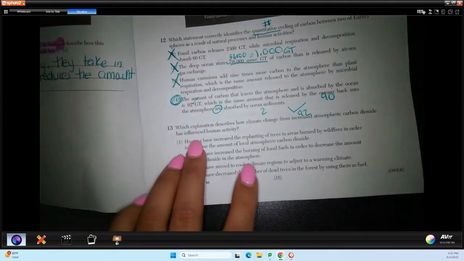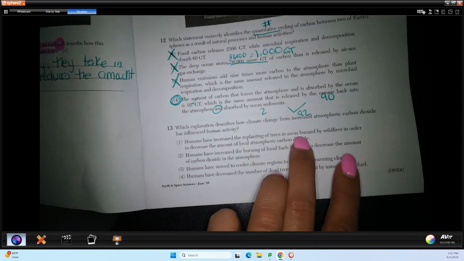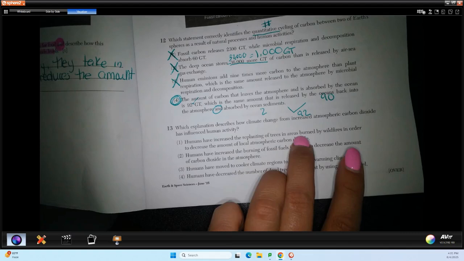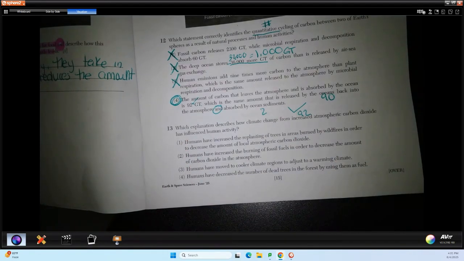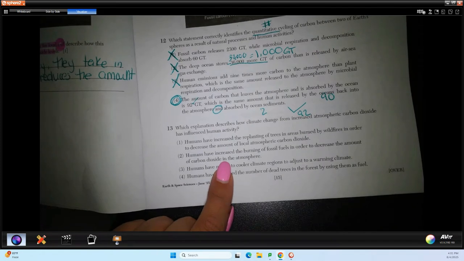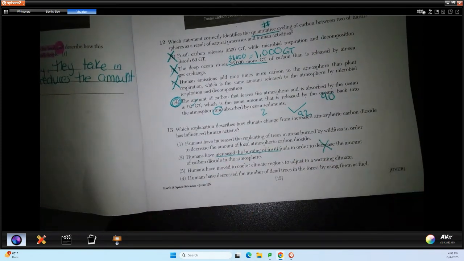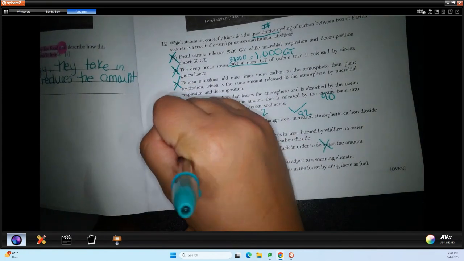So it says, 1, humans have increased the replanting of trees in areas burned by wildfires in order to decrease the amount of local atmospheric carbon dioxide. So that sounds like a logical thing that we could do. 2 says humans have increased the burning of fossil fuels in order to decrease the amount of carbon dioxide in the atmosphere. Well, increasing the burning of fossil fuels does not decrease it, definitely. So 2 definitely can't be correct.